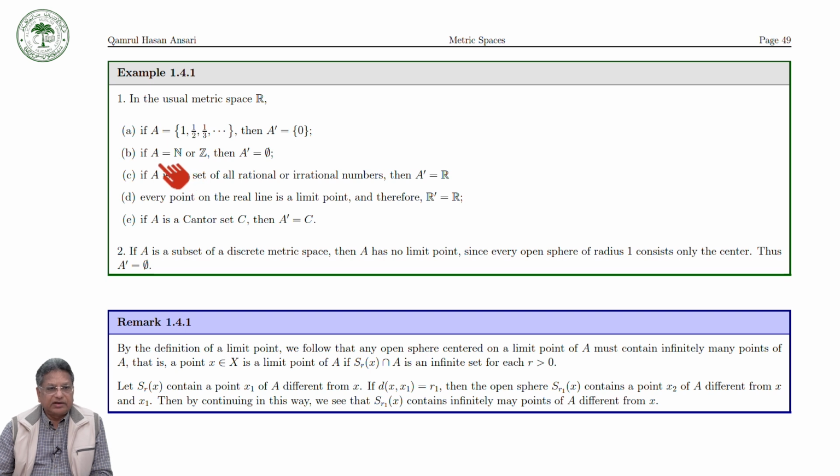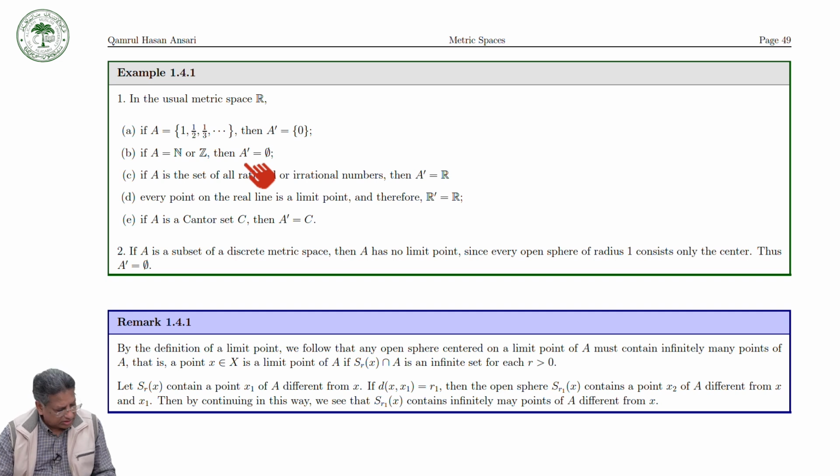Similarly, you can see that if A is equal to the set of natural numbers or the set of integers, then no point of A, or no point of Z, or no point of R is a limit point.